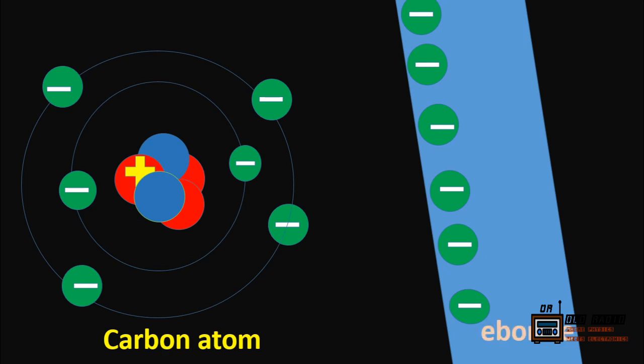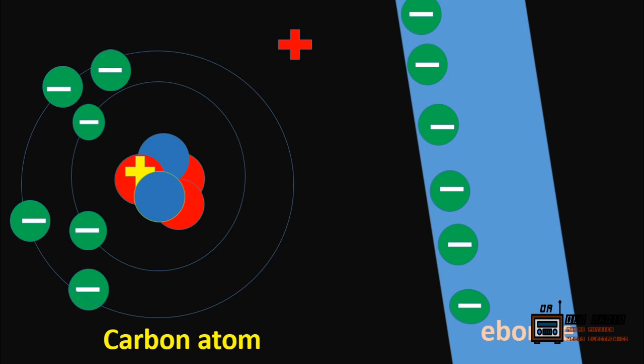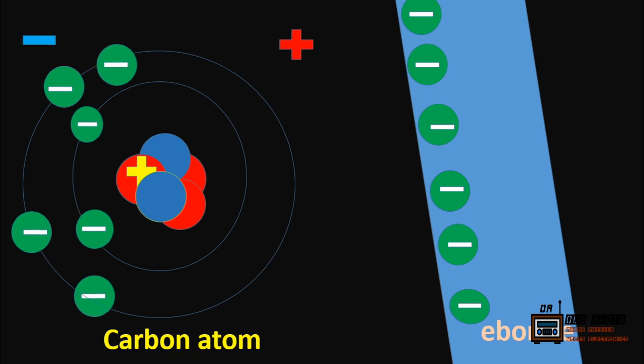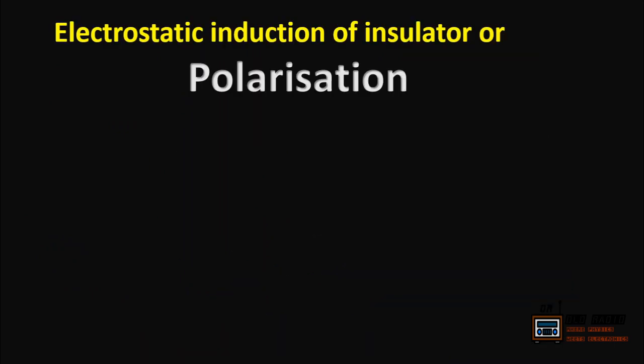The electrons will get repelled by the negatively charged ebonite rod, and there will be a charge imbalance in the carbon atom. So, the side which is closer to the ebonite rod will have deficiency of electrons, so it will get positively charged, and the side which is away from the ebonite rod will be rich in electrons and will turn negative, and the paper will get attracted. This phenomenon is called electrostatic induction. In insulators, it creates polarization.